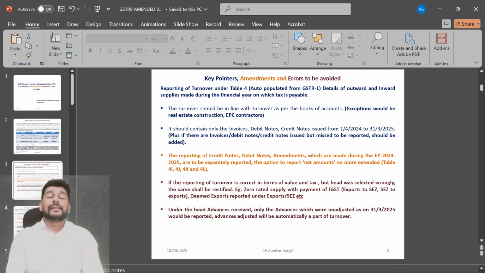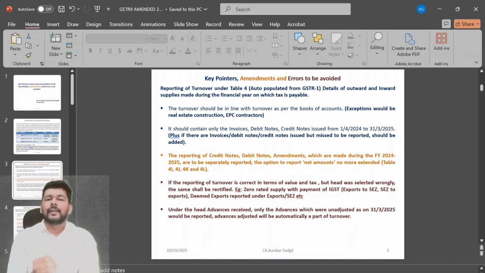Now friends, of course, till now in all these years I've been trying to discuss this GSTR 9 in depth by going on a form-to-form basis. However, now that we are in the 8th year of filing, we have a lot of information about the GSTR 9 form. We know that turnover is in tables 4 and 5, input tax credit is in 6, reversals are in 7, and in 8 there is the credit availability for the year, etcetera. GSTR 9 talks about the payment of taxes.